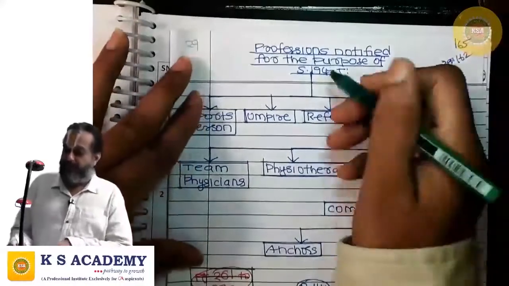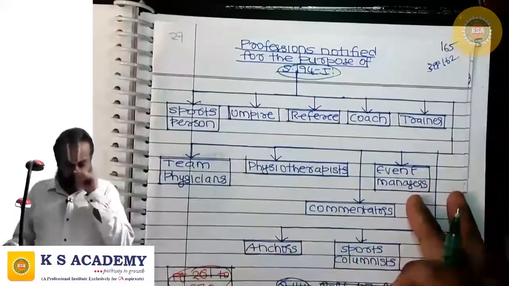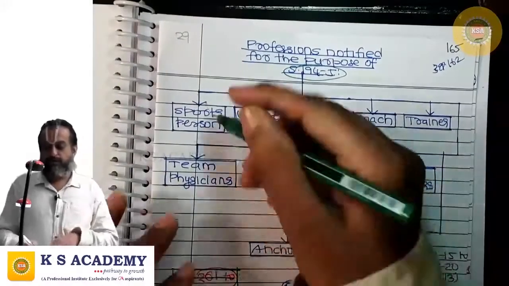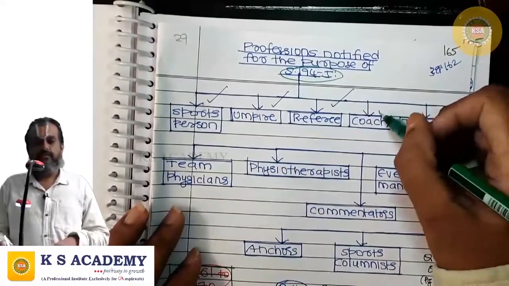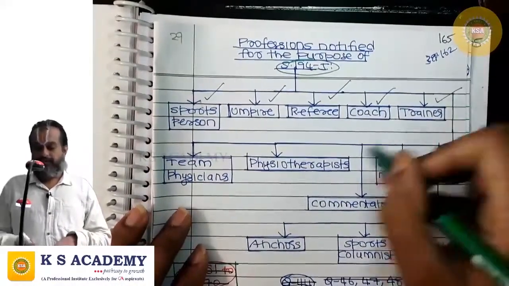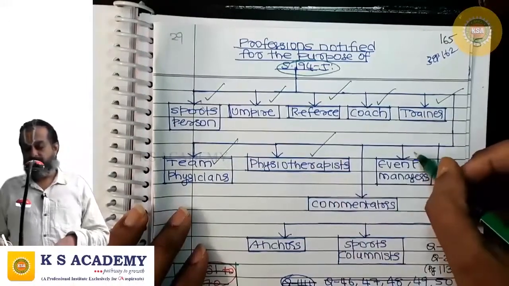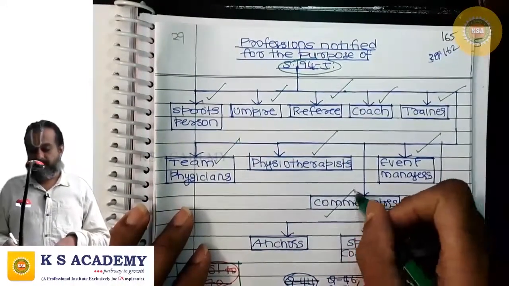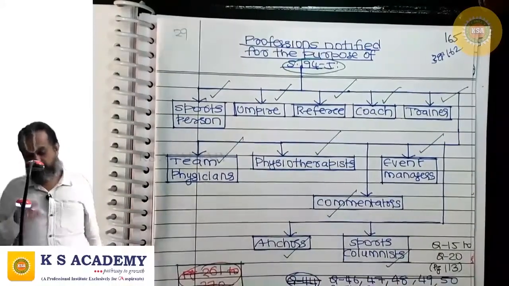What are the professions notified for the purpose of 194J? Sportsperson, umpire, referee, coach, trainer, team physician, physiotherapist, event manager, commentator, anchor, sports columnist.